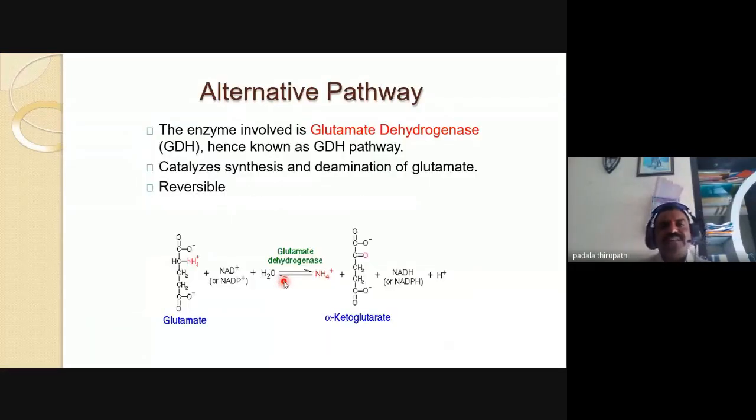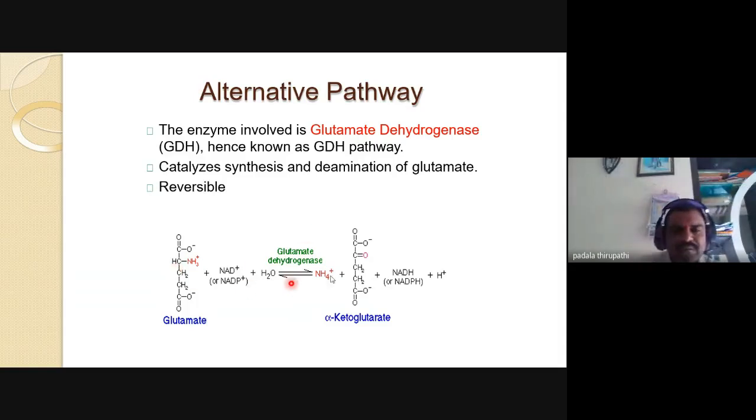Here this alternative pathway, the glutamate dehydrogenase pathway, is a reversible pathway. So this is the main difference between the two pathways. The primary pathway is irreversible, but the alternative pathway is reversible, from glutamate to alpha-ketoglutarate and alpha-ketoglutarate to glutamate.